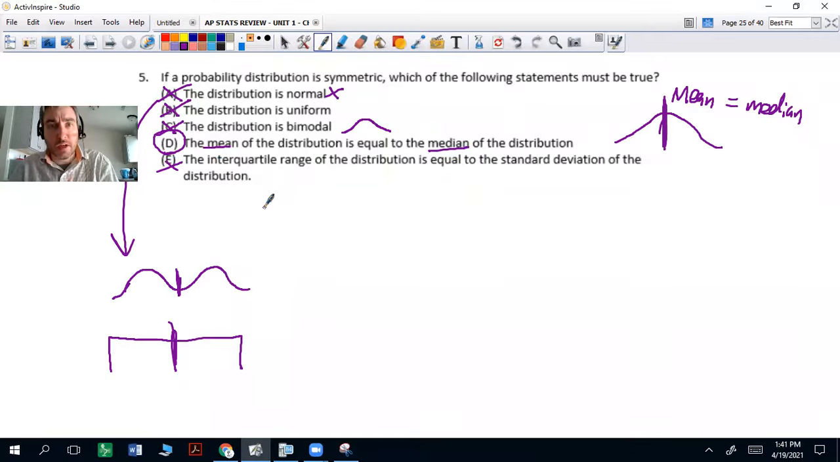IQR is a specific value. Standard deviation is a specific value. IQR is based off quartiles. Standard deviation is based off means. And nope, not going to be the same. But the mean and the median of the distribution are going to be the same in symmetric data. So very kind of straightforward question on that one.